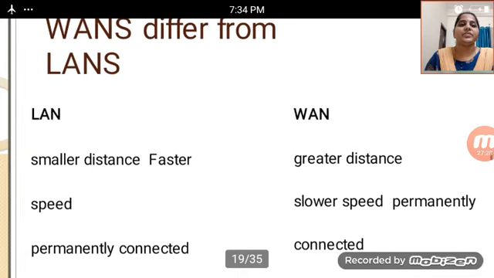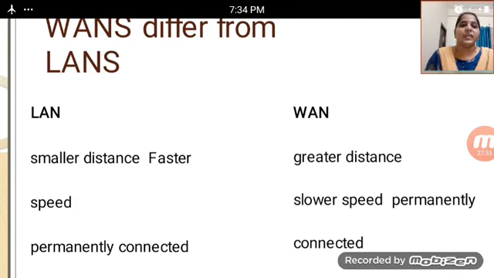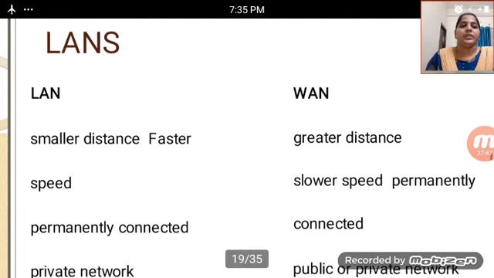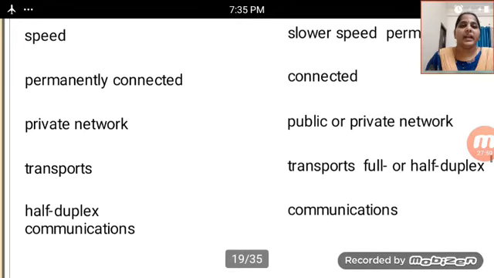After that, how do WANs differ from LANs? A LAN covers a smaller distance and is faster, while a WAN covers a greater distance and is slower. A LAN is permanently connected, while a WAN is not always connected. A LAN is a private network, while a WAN is a public or private network. A WAN uses full duplex transport, while a LAN uses half duplex communication. These are the differences between WAN and LAN.